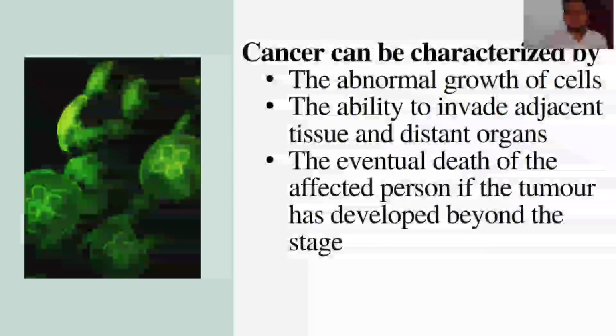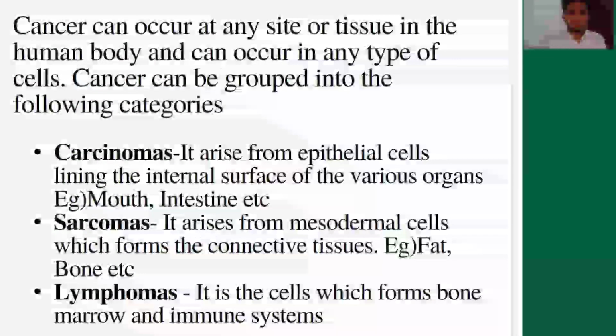Cancer can be characterized by the abnormal growth of cells, the ability to invade adjacent tissues and adjacent organs, and the eventual death of the affected person if the tumor has developed beyond the stage. Cancer can occur at any site or tissue in the human body and can occur in any type of cells. Cancer can be grouped into the following categories.